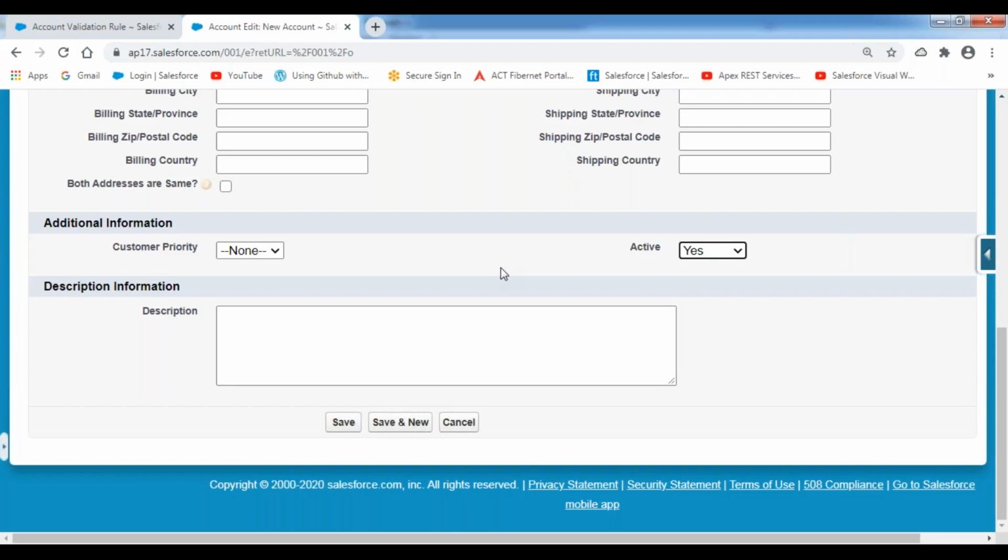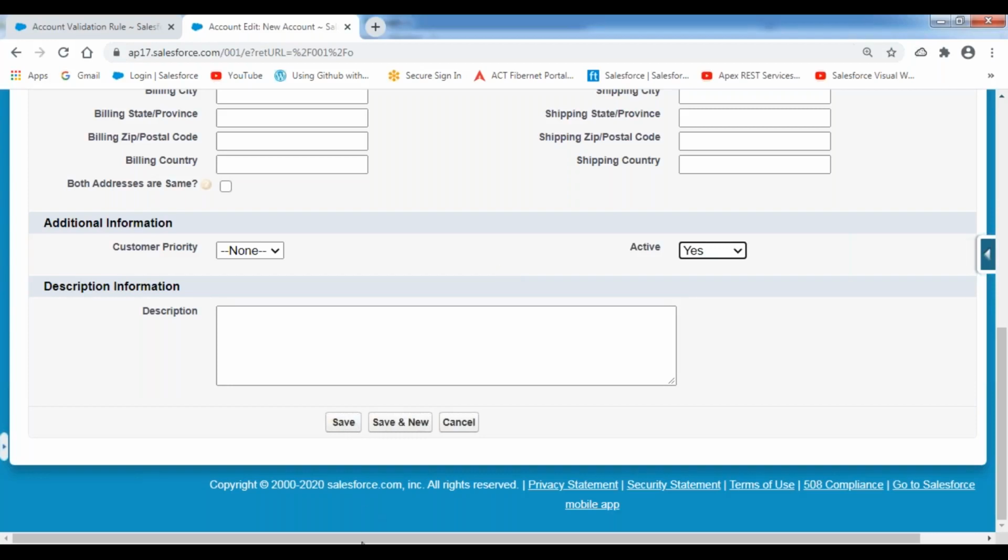How can we do that? How do we know whether this record is new or not? By using the isNew function. How do we know whether this active status option equals yes or not? By using the isPickWell function. So I'm using a combination of these. These are the functions we have discussed as of now. We can use a combination of all of them according to your business requirement.